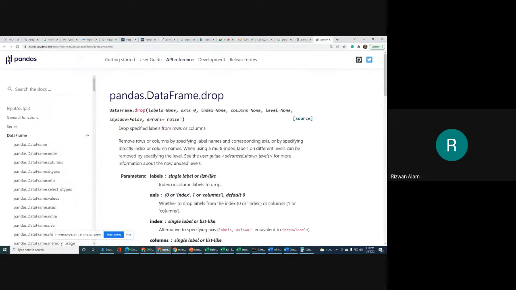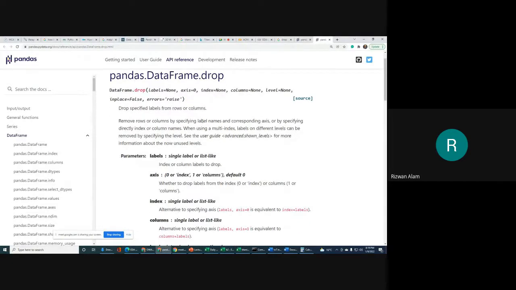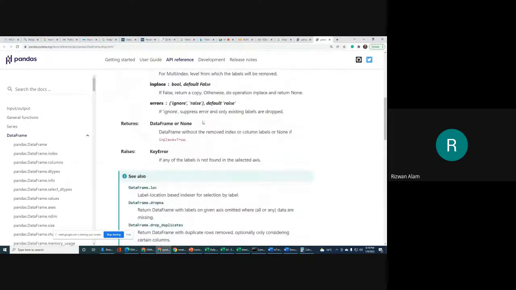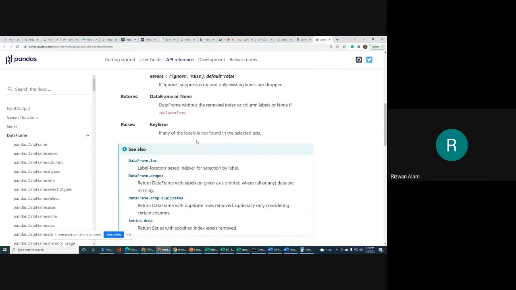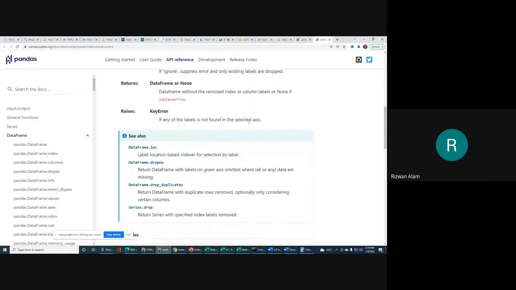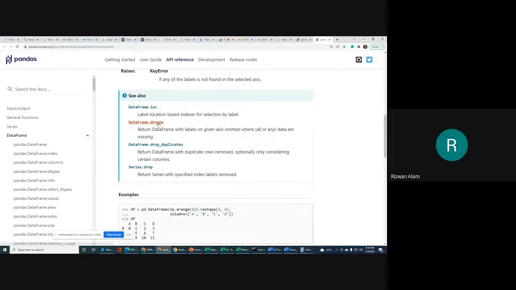We will directly use dot drop, and then we write inplace equal to True, which returns the data frame without the removed index or column levels, or None if inplace is equal to True. If any of the levels is not found in the selected axis, dropna returns the data frame with labels on the given axis omitted where any data is missing.